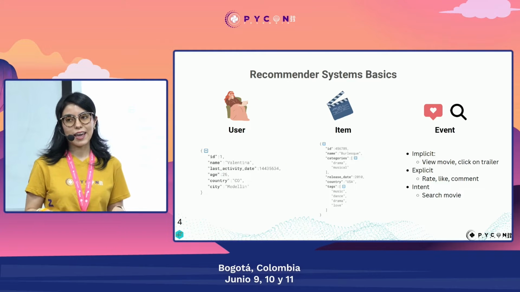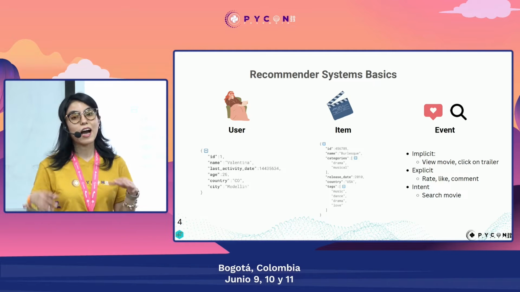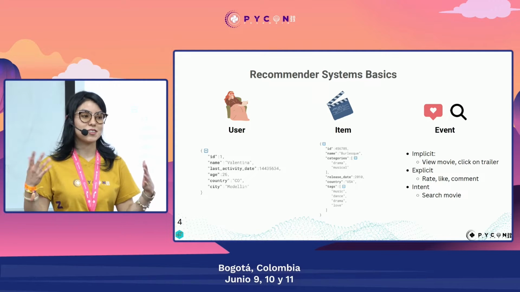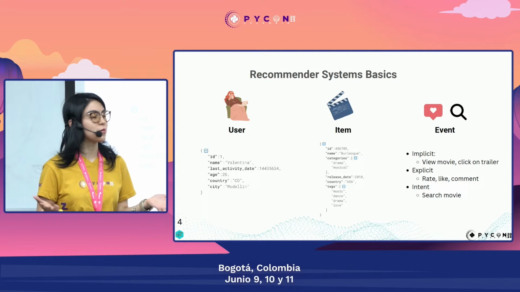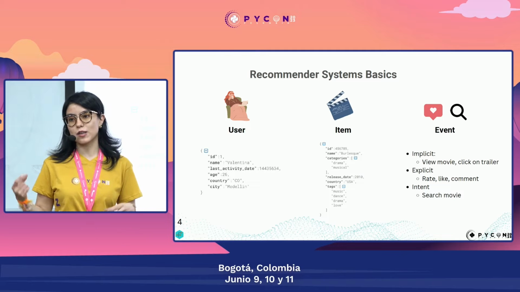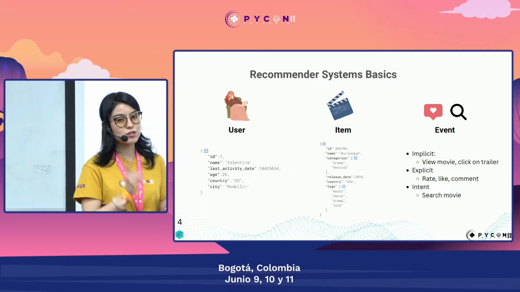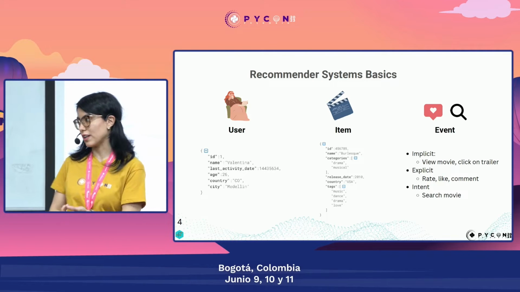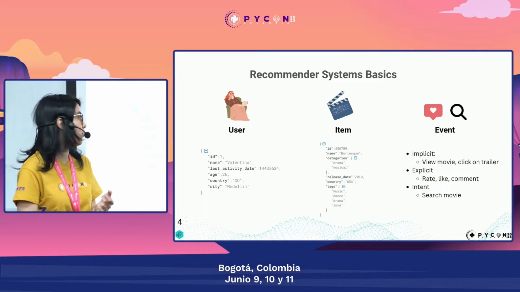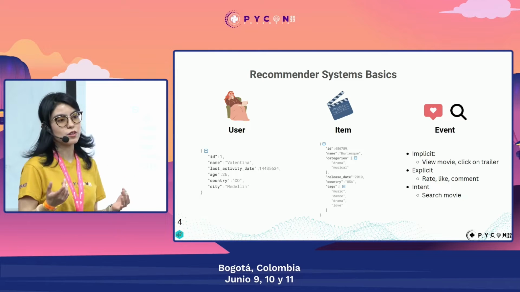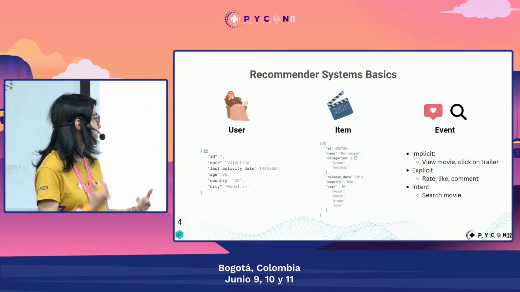In order to develop this solution, we should review recommender systems, so we can decide how to tackle this problem. These are the basics of recommender systems. We usually have users, items, and events. For users, we usually have the user ID in order to identify all the unique users. We also have some metadata related to the users, like demographics such as age and country, and a little bit about the interaction of the user, like last activity date.